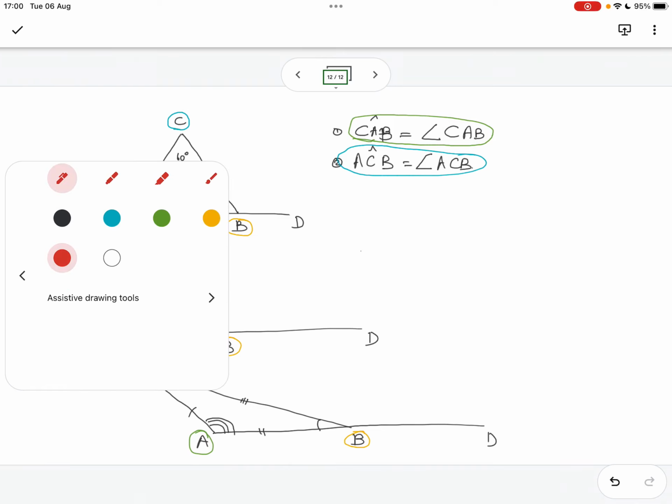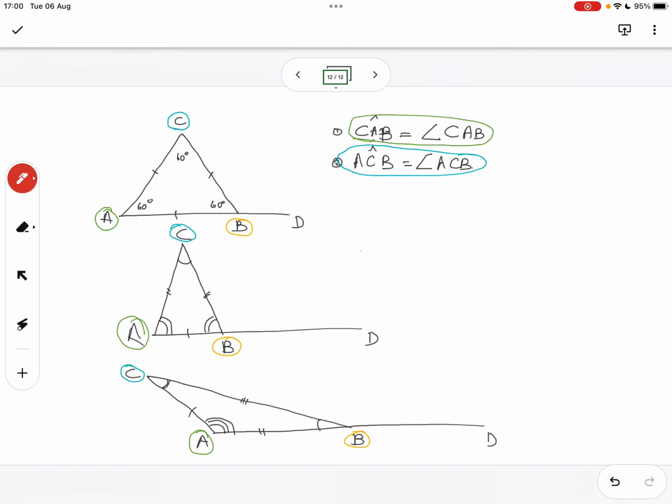So the exercise prompts you to measure this angle DBC. Why is that angle important? Because in all of these three cases, when you finish this exercise, you will see that if I add this angle and that angle, their sum gives me this angle.